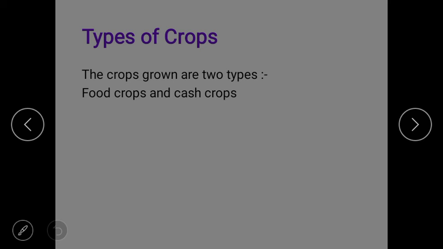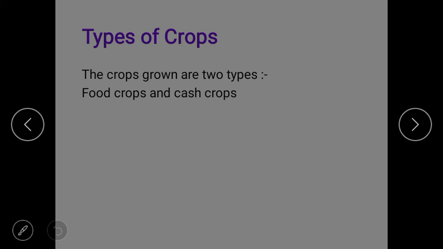Whereas cash crops are the crops which are grown to be used in industries or sold in the market. Examples are sugarcane, jute, cotton, tea and coffee, etc. Clear? Food crops and cash crops.